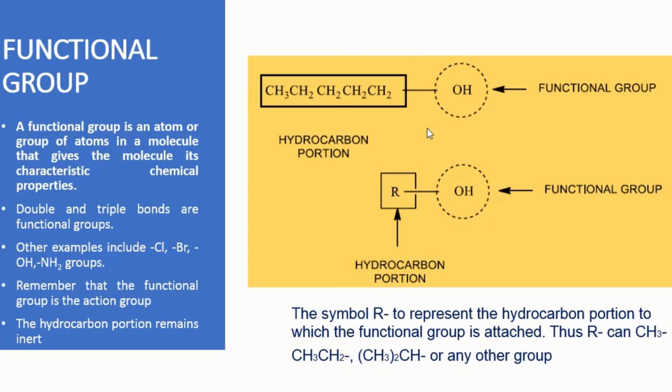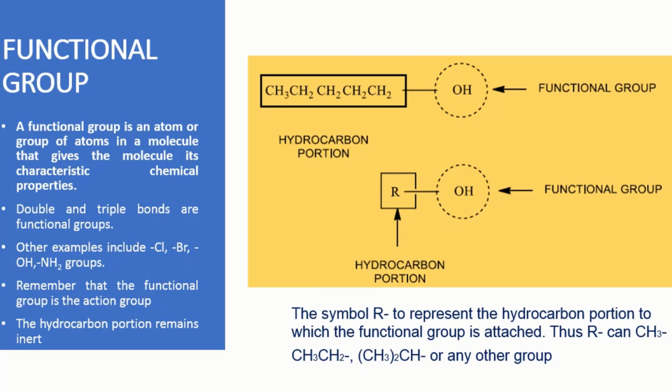The functional group may be different. For example, we know the alkane series, alkene series, and alkyne series. In alkenes a double bond is present, so the double bond serves as a functional group. In alkynes the triple bond acts as a functional group. Similarly, instead of OH, some halogen may be present like chlorine or bromine, or an amino group. One important thing to remember is that the functional group is the action group. As I said, it is the site where a reaction can take place.